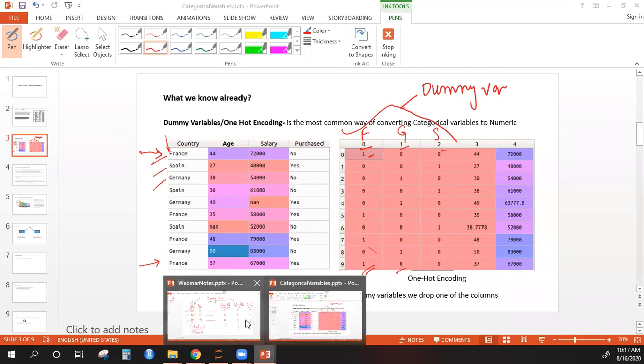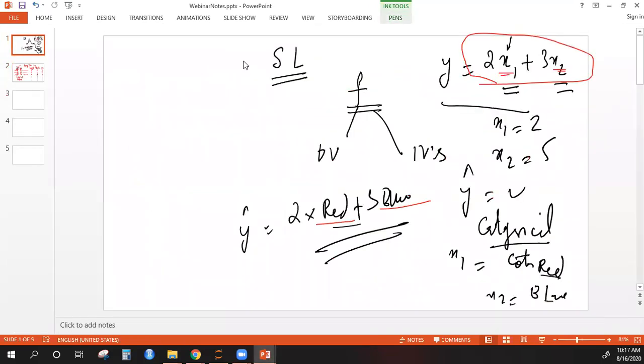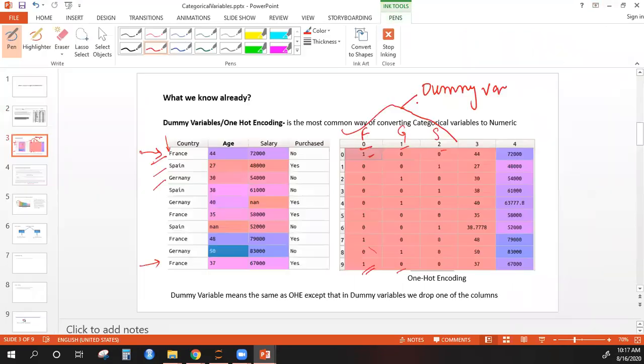So whatever your mathematical function is, instead of x1 you will have the column which represents France, or instead of x2 you will have the column which represents Germany, and similarly you will have something for Spain. You could easily add or multiply those numbers now, because they are numeric. So this is the concept of dummy variables that I'm sure everybody knows here.